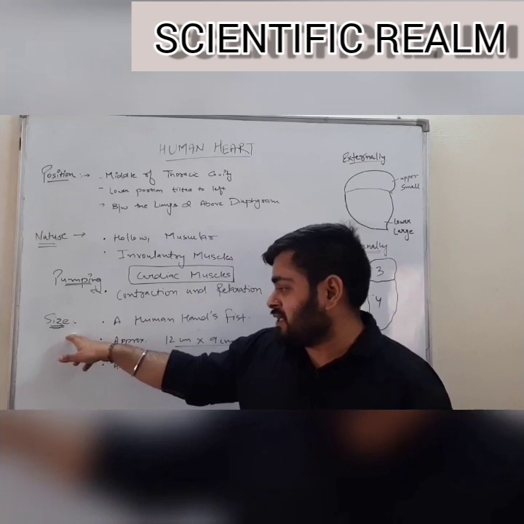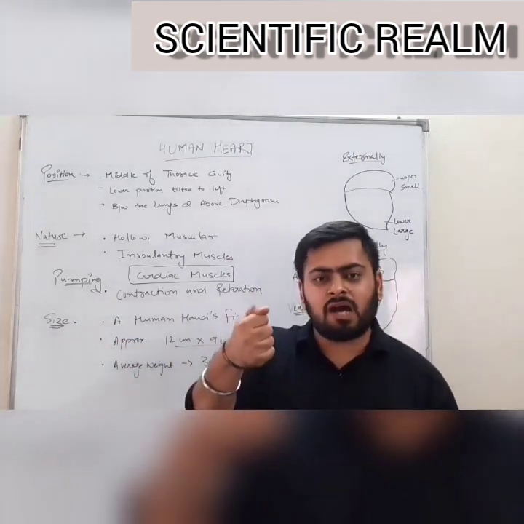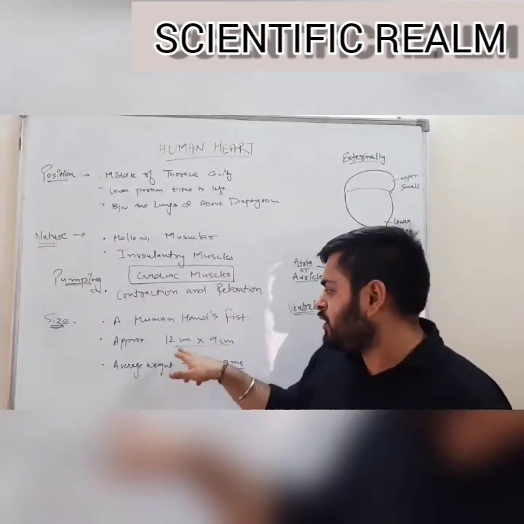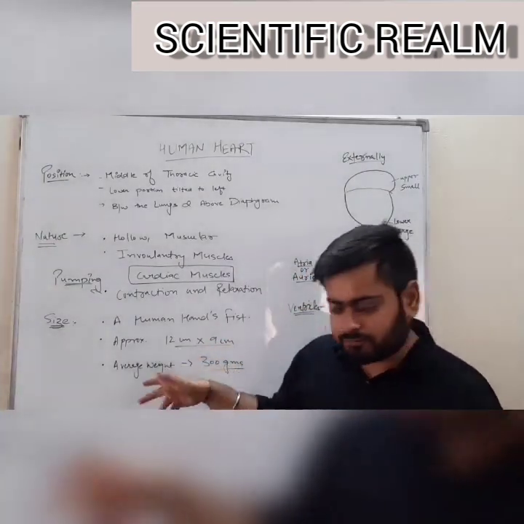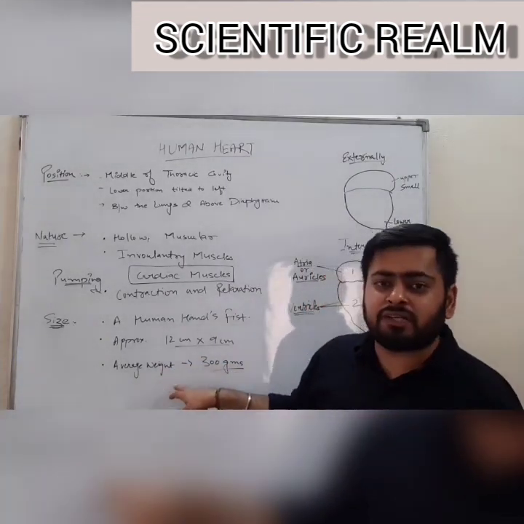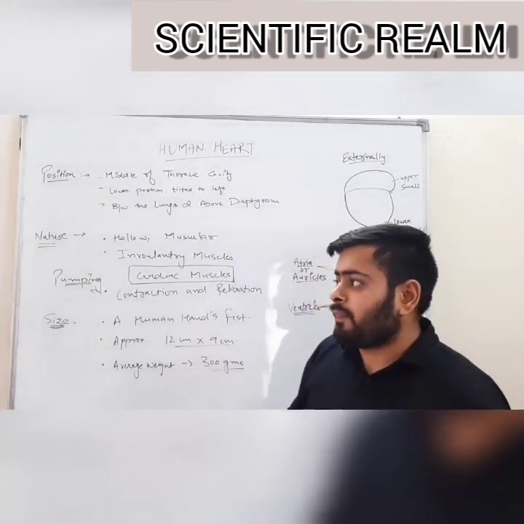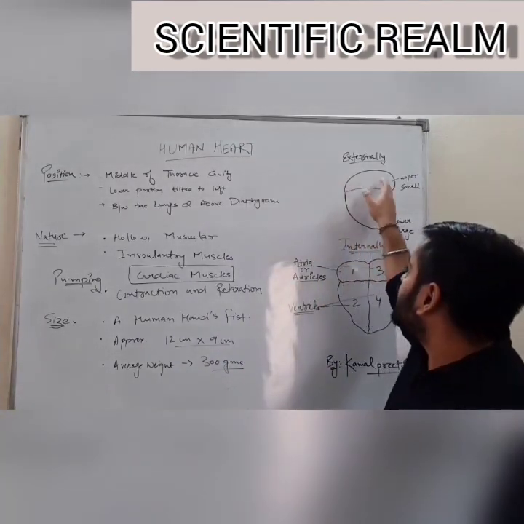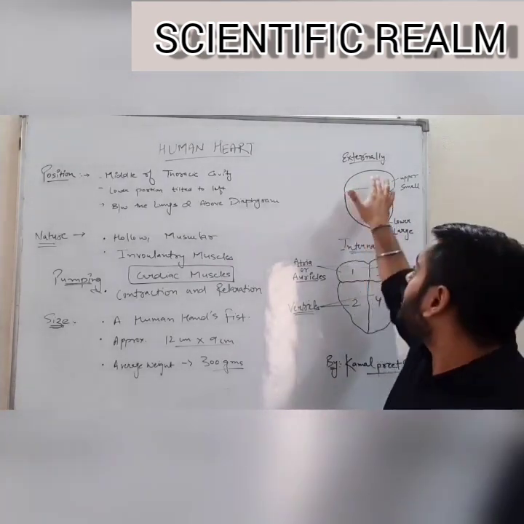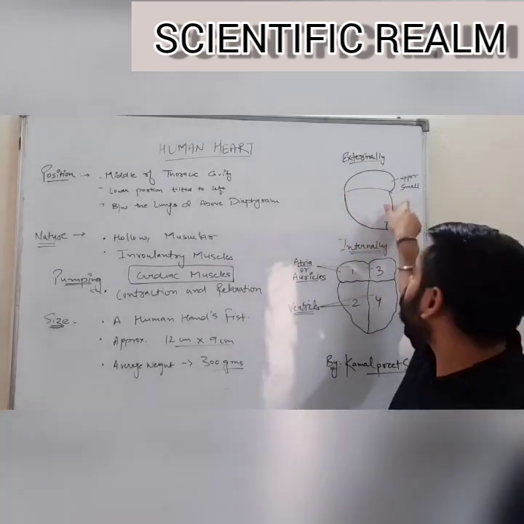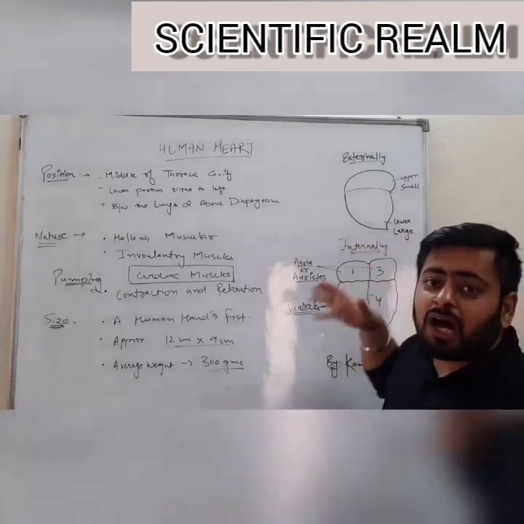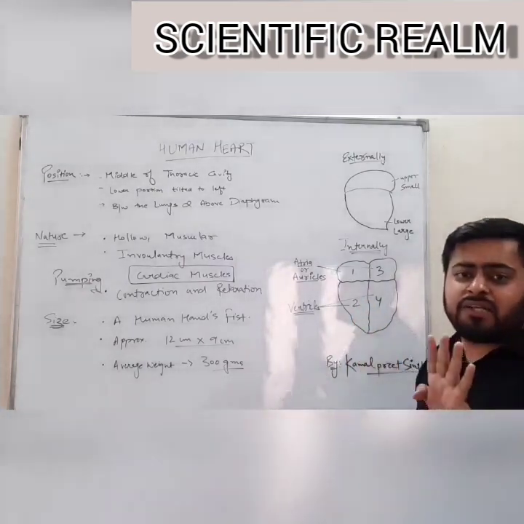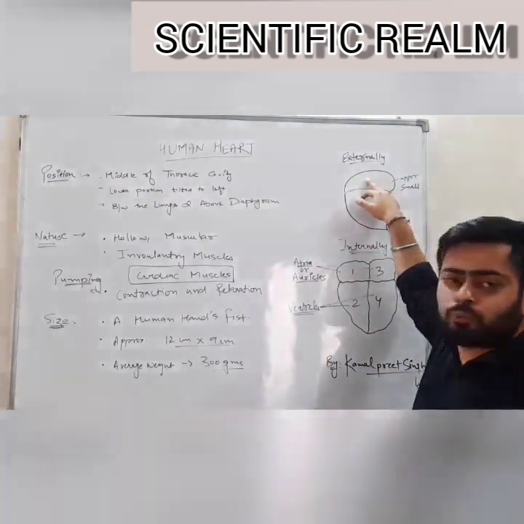Next is size. A human heart is just about the size of a closed fist. It is approximately 12 centimeters by 9 centimeters in size, and the average weight is about 300 grams. If we look at the structure of the human heart, externally you will see that it is divided into two main components: an upper component which is smaller in nature and a lower component which is larger in structure. But internally you will see that the heart is divided into four chambers rather than two portions.